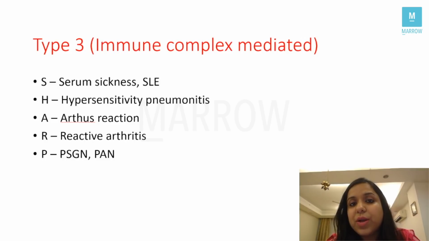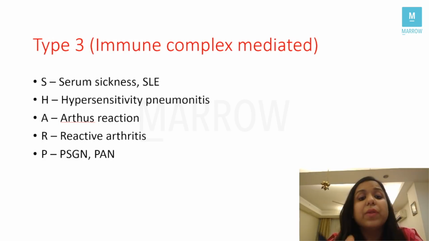A for Arthus reaction, R for reactive arthritis, and P for post-streptococcal glomerulonephritis and polyarteritis nodosa, correct? Remember, hypersensitivity pneumonitis is both type 3 and type 4. In AIIMS exam 2 years back, there was a direct question: serum sickness is what kind of hypersensitivity? The answer was type 3, right?